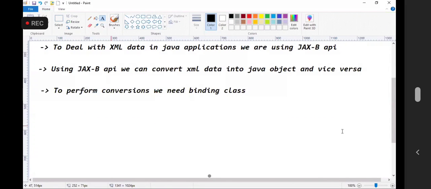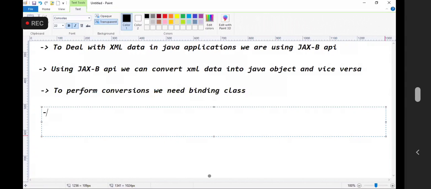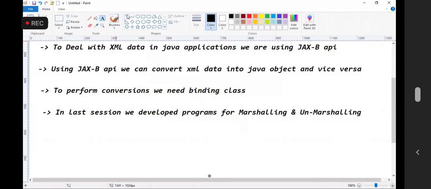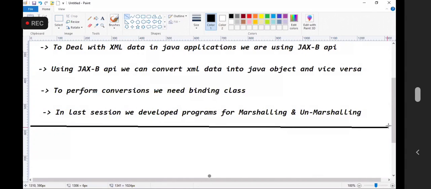In the last session, we developed programs for marshalling and unmarshalling. I hope you guys practiced marshalling and unmarshalling programs. Are you comfortable with XML?